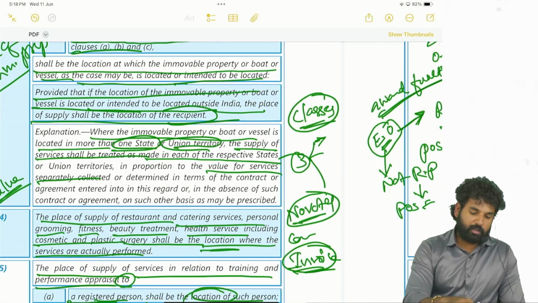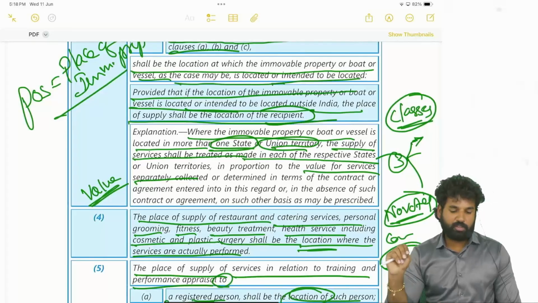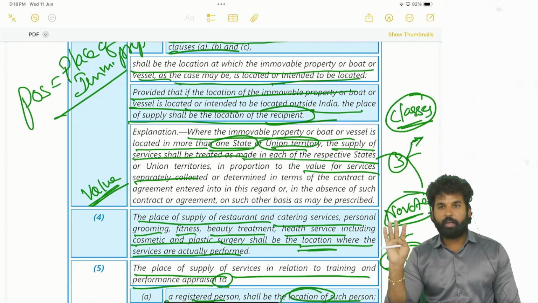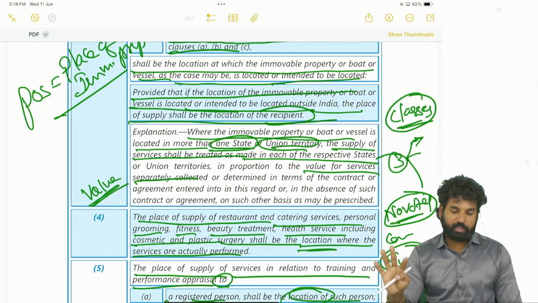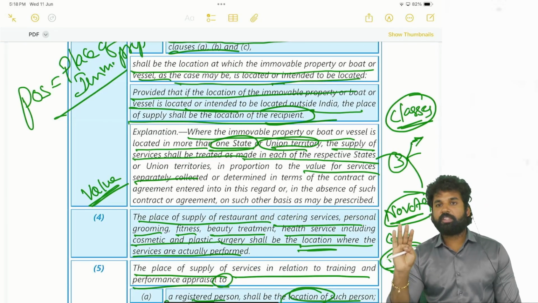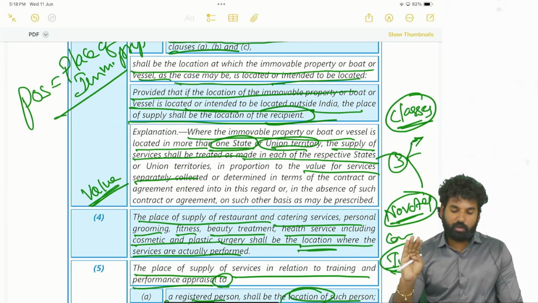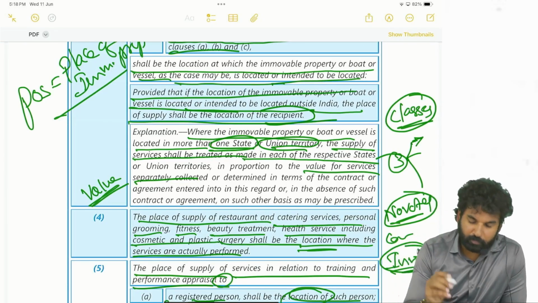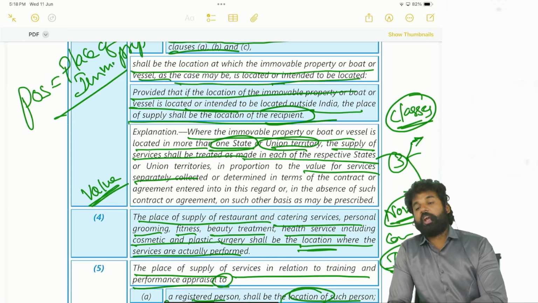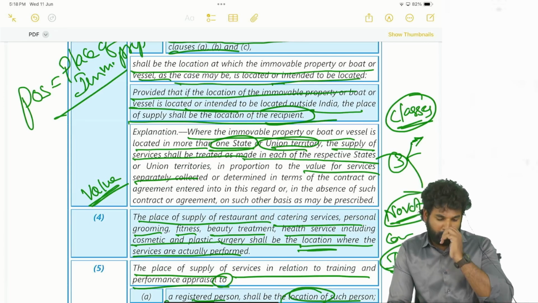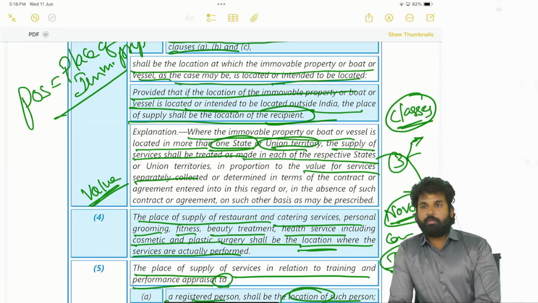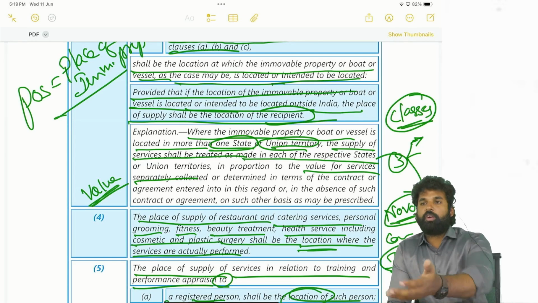With respect to restaurant and catering services, personal grooming, fitness, beauty treatment, and healthcare services, the location where the services are actually performed will be the place of supply. Say a gym is there, and personal training is being conducted; what will be the place of supply?